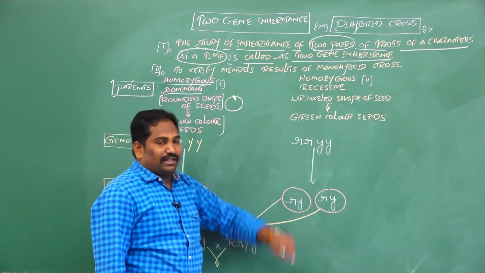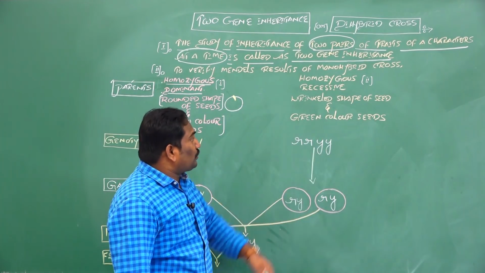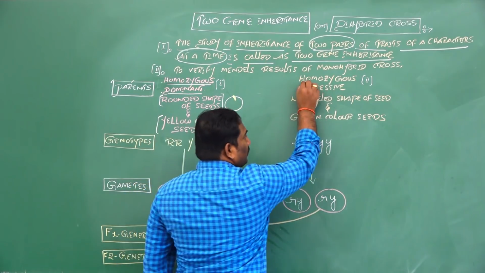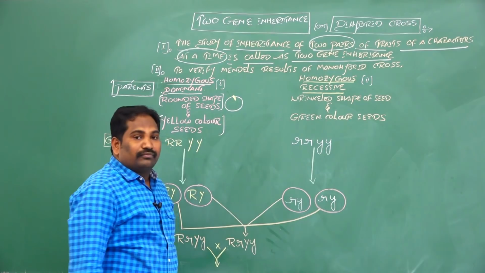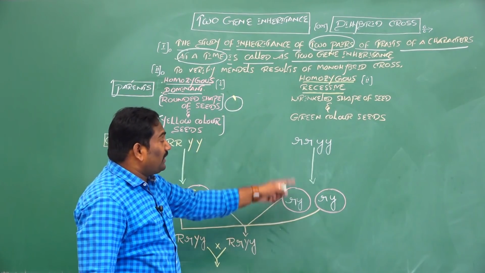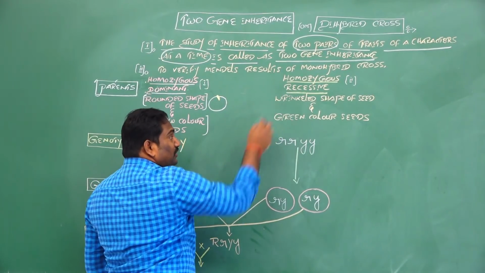The second parent, parent 2, for the dihybridization experiment or two-gene inheritance, is the pure homozygous recessive parent. This is not a dominant parent, it is a recessive parent. From this parent he selected two characters.